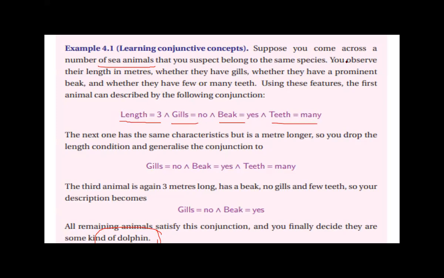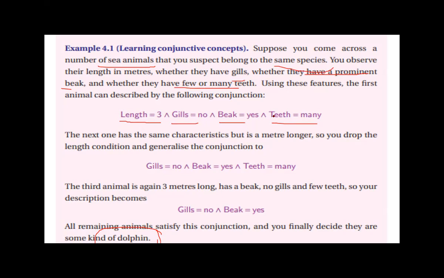Suppose you come across a number of sea animals that you suspect belong to the same species. You observe their length in meters, whether they have gills, whether they have a prominent beak, and whether they have few or many teeth.